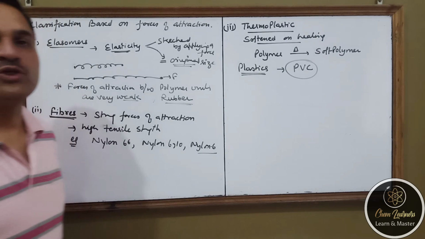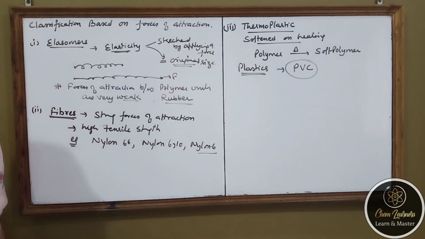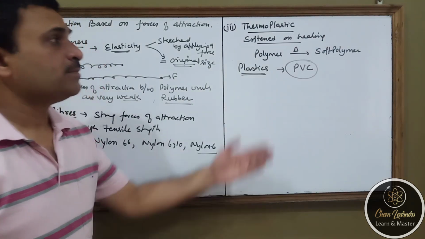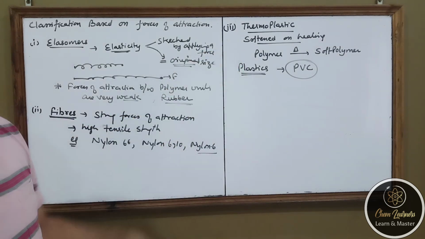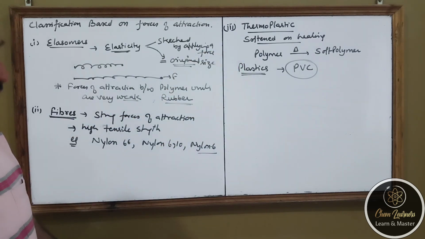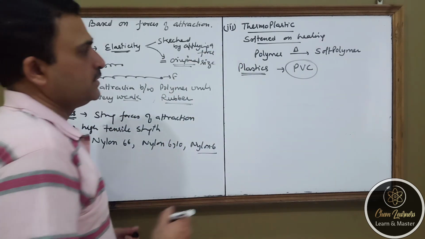Such polymers are used for making buckets, tumblers, bottles, all these kinds of things. So they are very important plastic polymers in our daily life.